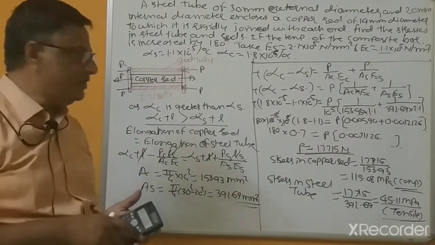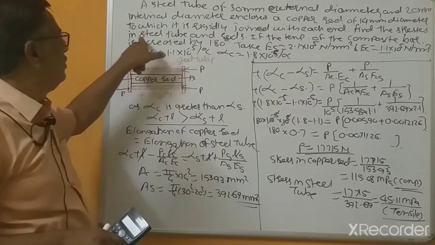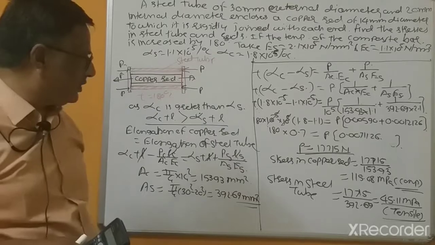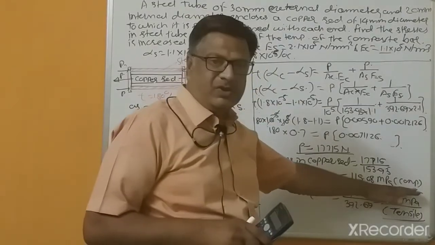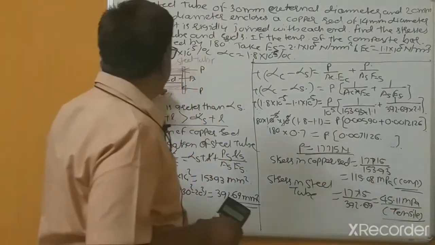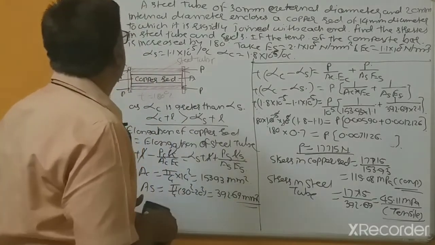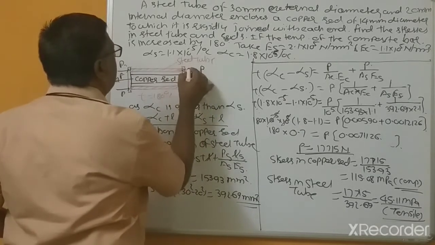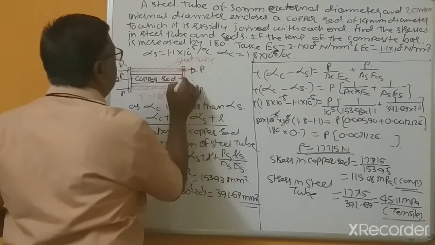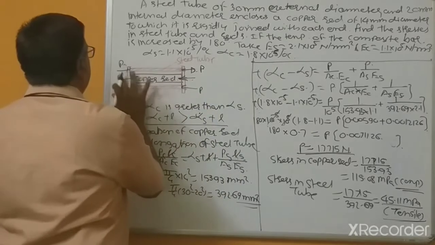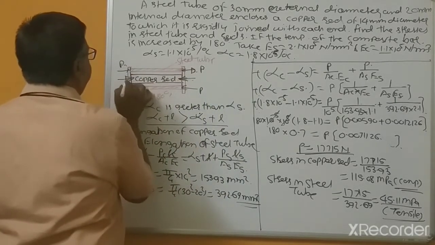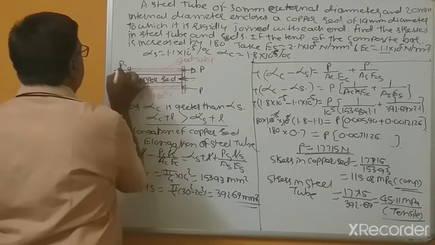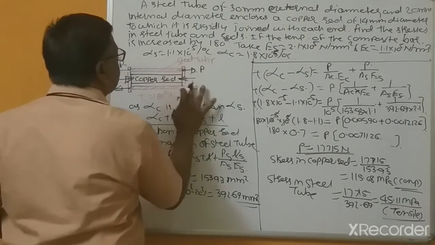So this is the required answer for the steel tube. If they are joined with each other, find the stresses in the steel tube. Yes, this is important, because compressive stress is induced in the copper rod. Sorry, this was a mistake. Copper rod means yes, so make the change.